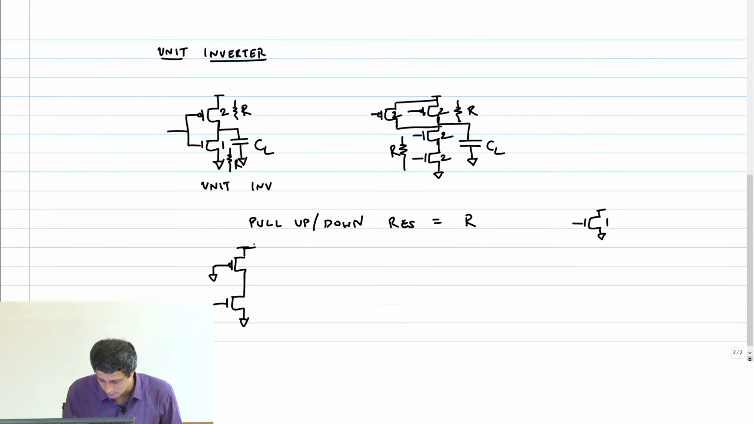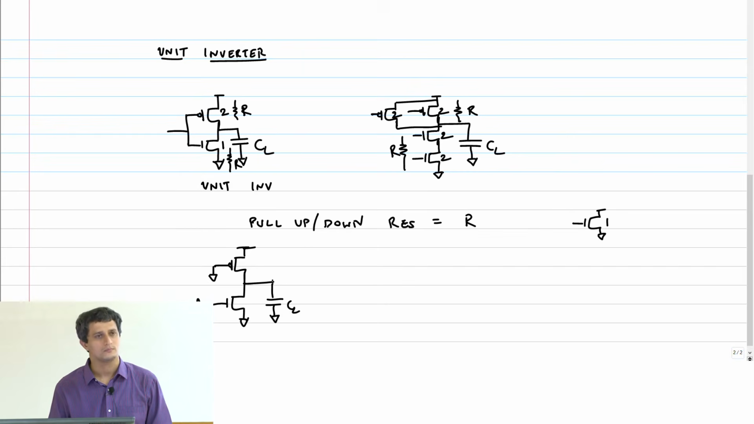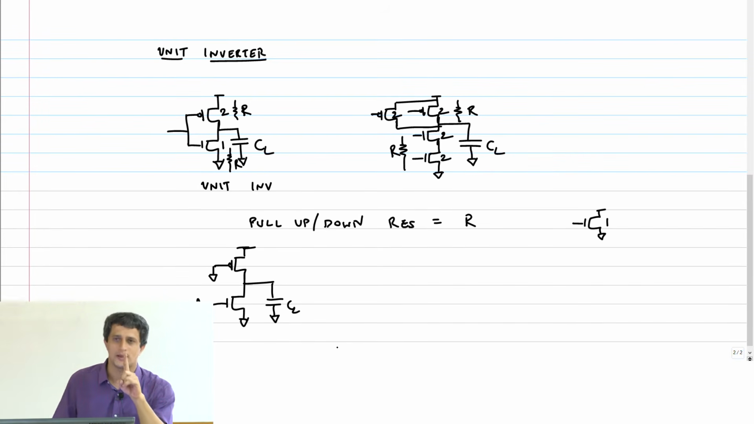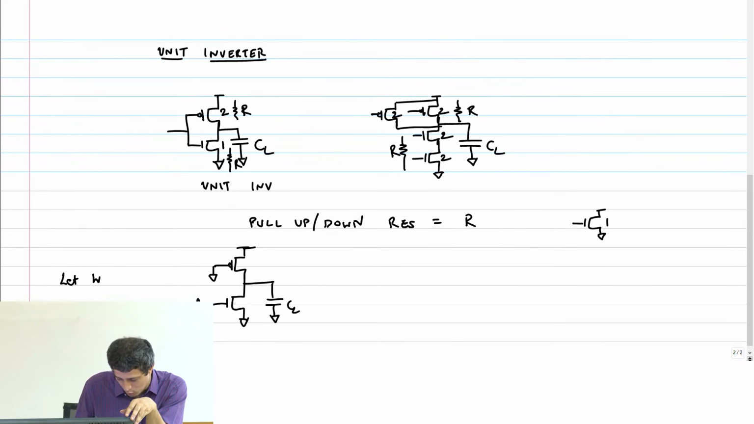I'm going to ground this guy. This is VDD, and this is my output that's driving a load capacitance. We only know one thing, that WP by WN should be alpha. But WN can be anything, and WP will scale accordingly. So let WN equal beta, which implies WP should be how much? Alpha times beta, so this is beta, and therefore this is alpha beta.